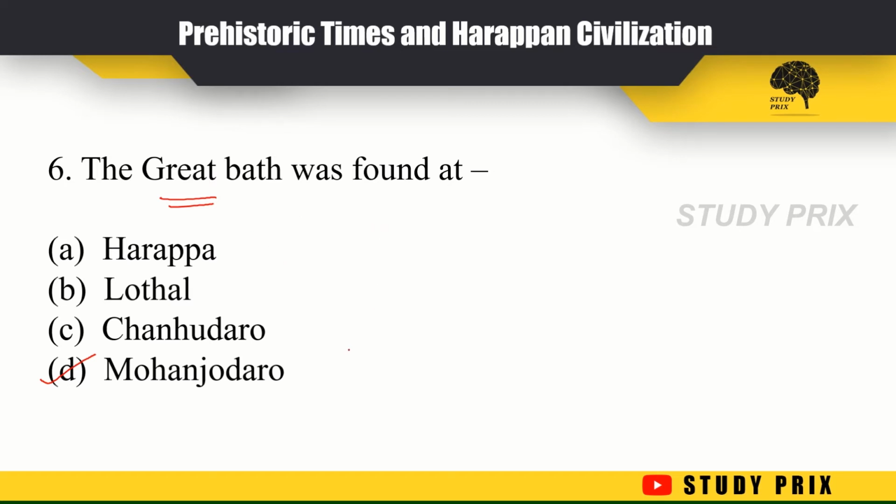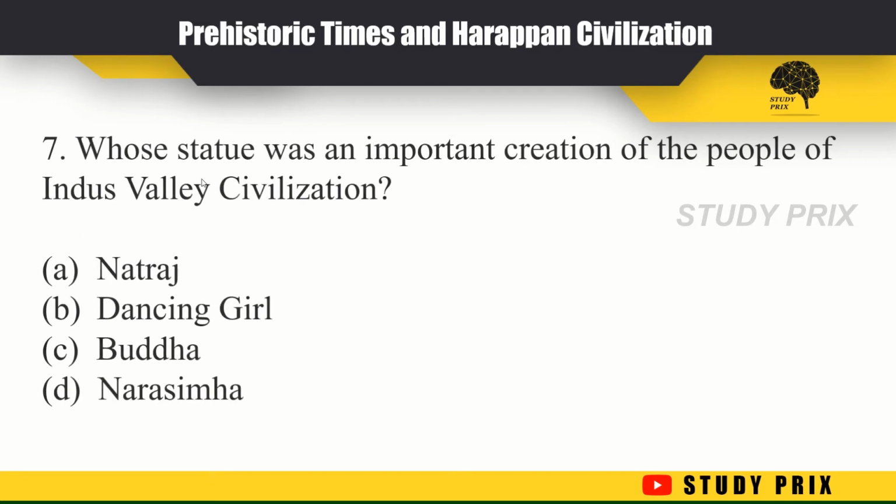Next question. Whose statue was an important creation of the people of the Indus Valley civilization? The options are Natraj, Dancing Girl, Buddha, Narasimha. Option B, the Dancing Girl, was the statue found in the Indus Valley civilization.